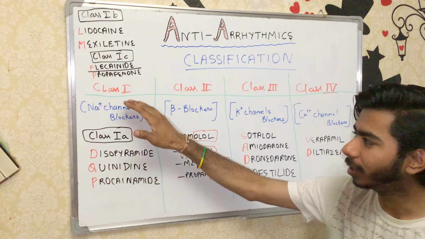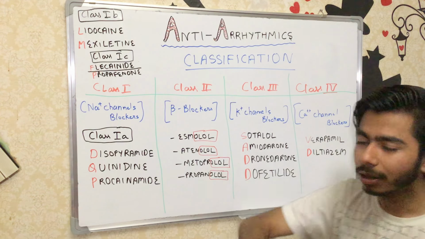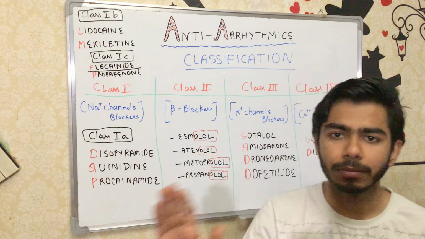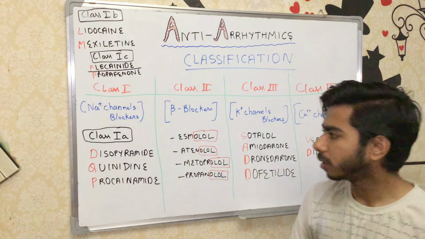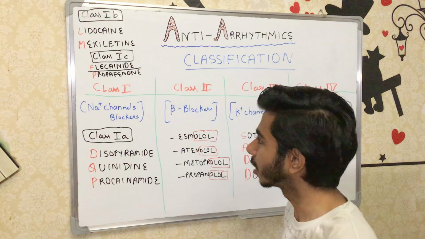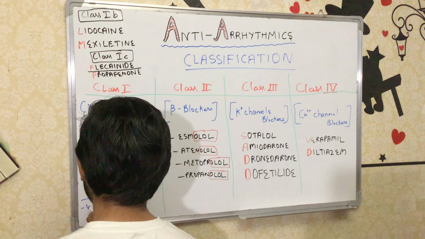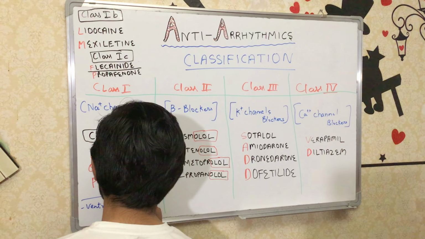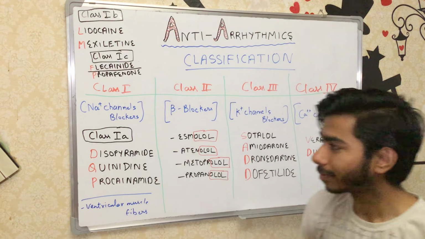Remember that class 1 agents are working on the ventricular muscle fibers, which are the cardiac myocytes. Let me write it over here also, so that you don't get confused: ventricular muscle fibers.